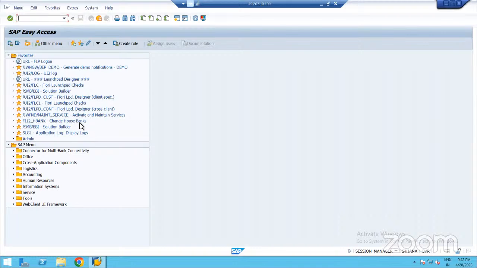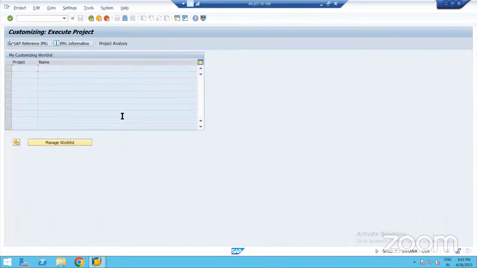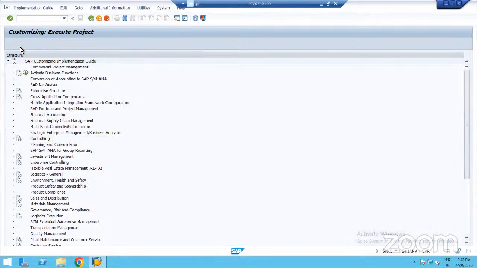Here we do that in the SPRO transaction code. We go to SPRO and click on Reference IMG. IMG means implementation. I told you the TV example, right? Whenever you purchase your TV, you get the TV with standard settings. Later we can customize it as per your viewing comfort. Similarly, when Mahindra company purchased this SAP software for their business processes, first of all we have to see what the business requirements are, and based on the business requirements, we customize here.